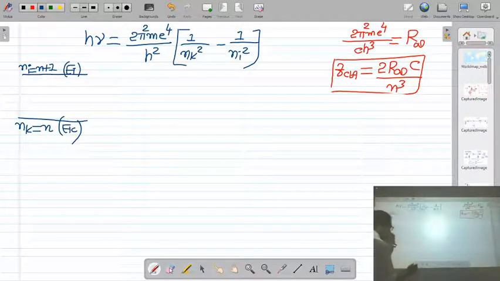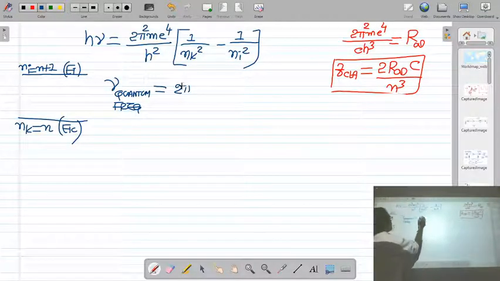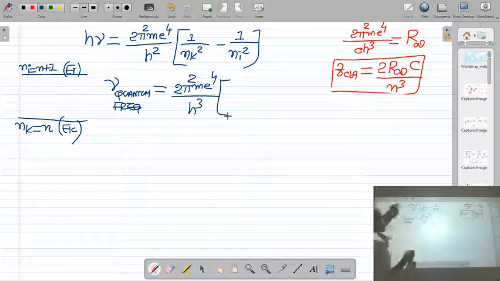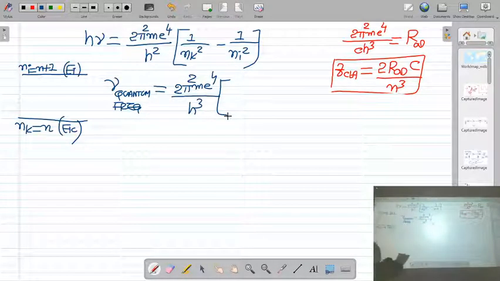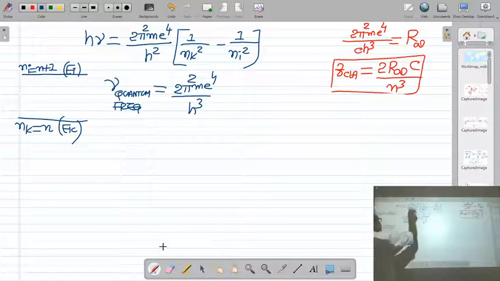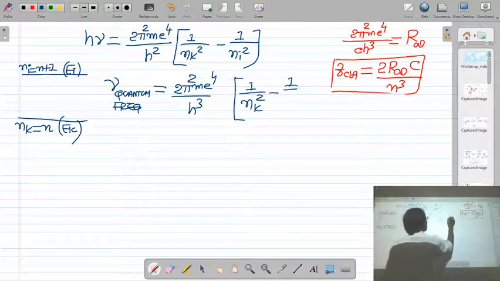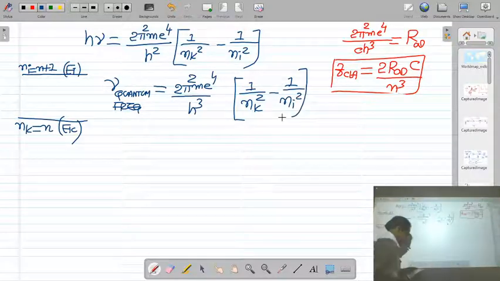Okay. So nu is equal to, I take this on this side. So quantum frequency is equal to 2 pi square m e raised to 4 upon h. I'm taking here, so h into h square will be h cube, right? 1 upon nk square minus 1 upon ni square. Okay.